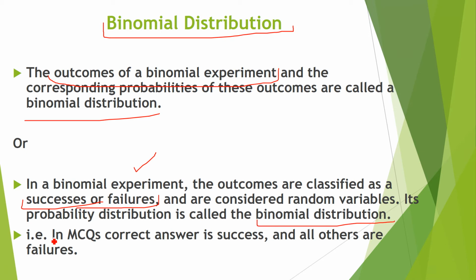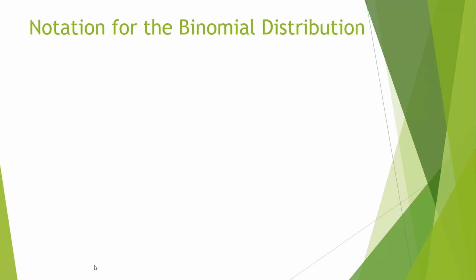Here I have mentioned an example in MCQs questions. MCQs are multiple choice questions. Suppose there is one question and you have A, B, C, D. There are four choices. And suppose you say, okay, answer A is correct. So this is called the success. All others are the failures. So, right, in the binomial experiment, outcomes are classified as a success or failure. MCQ's correct answer is success, all others are failure.